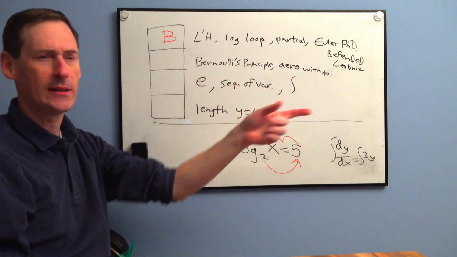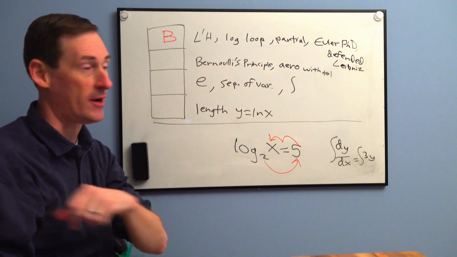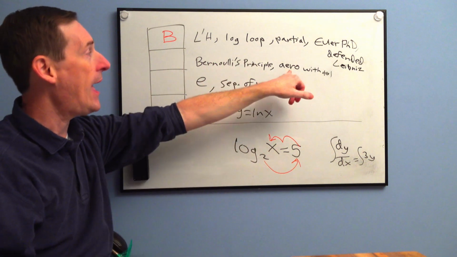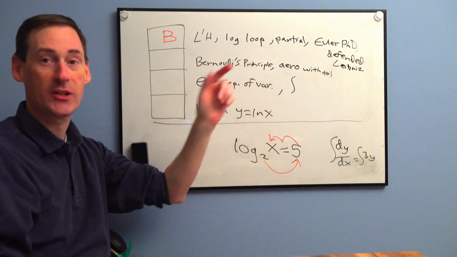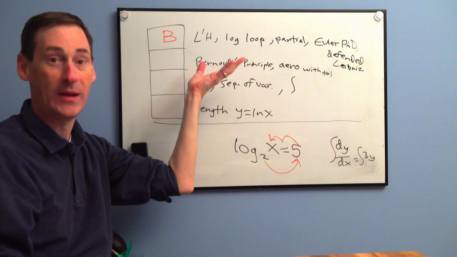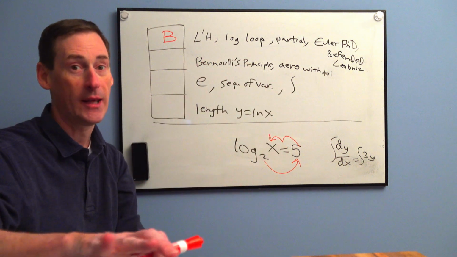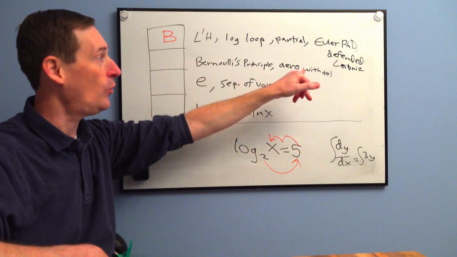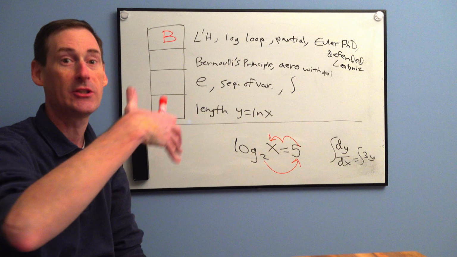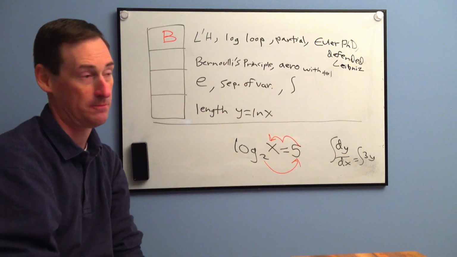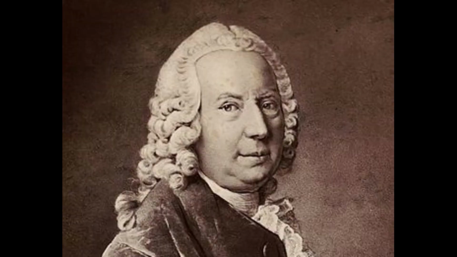Now, let's look at the second line. Maybe he discovered this. Bernoulli's principle. Must have been one of the Bernoulli boys, right? Bernoulli's principle, and by the way, that allows our modern cars to actually work, and this was discovered way before we even thought of cars, but we needed this. Also, aerodynamics. Long before we had airplanes. This person, with his good buddy number 1 Euler, figured out all the aerodynamics that would lead to the Wright brothers and the modern jets. That would be number 101 ranked, Daniel Bernoulli.